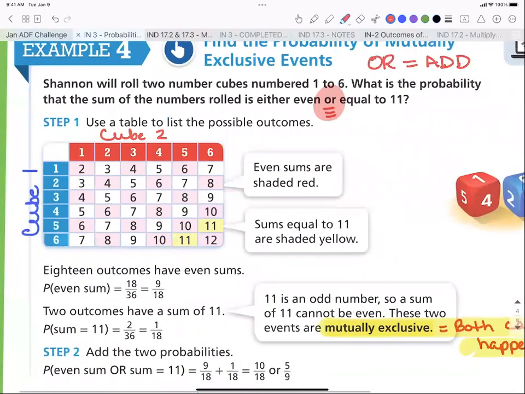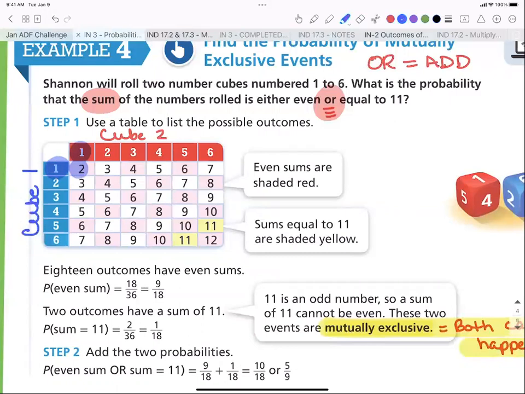It says Shannon will roll 2 number cubes numbered 1 to 6. What is the probability of the sum? Now, I do want to point this out. Underline this word sum. This is not a typical table that we have done so far. So far, our tables have just been, you roll a 1 and you get a head, and so you put 1H in the table. This is a sum table. With a sum table, if you roll a 1 and you roll a 1, where they meet you put the sum, you put 2, right?